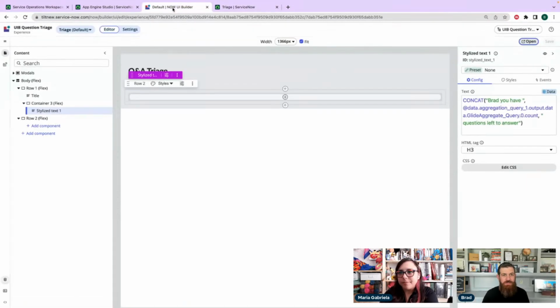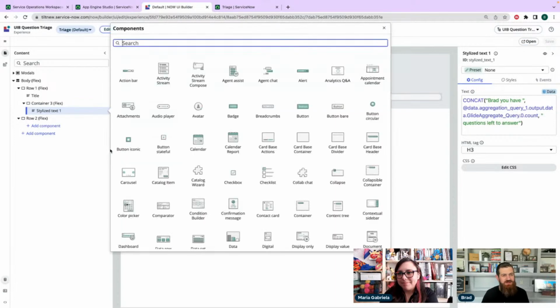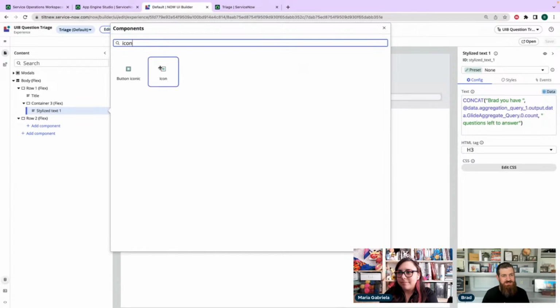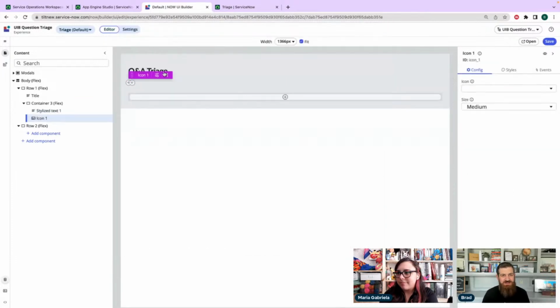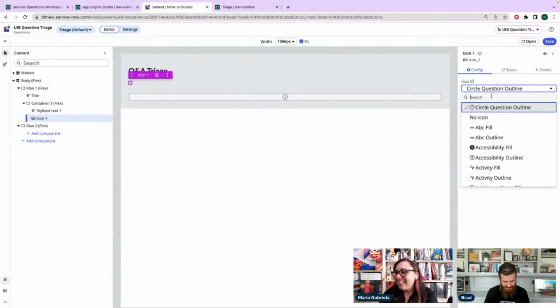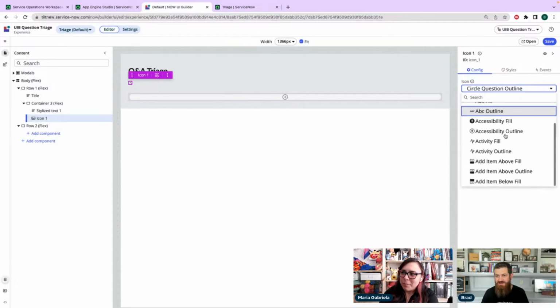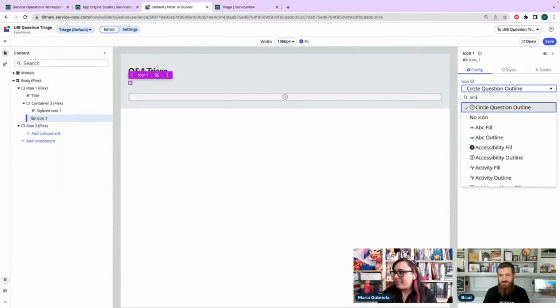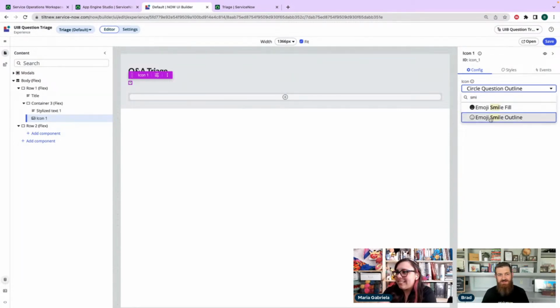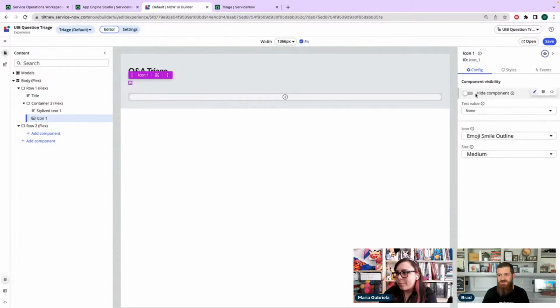And then the other thing that I want to do is, how do we want it? Let's do it like this. So I'm going to add an icon, and I want to have a happy face if it's less than 50. So that's what we're going to do. Is there anybody who knows the name of the smile icon? Oh, there we go. There it is. So we're going to have that there, and then we're going to set some visibility on it.